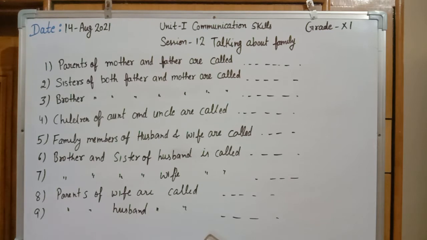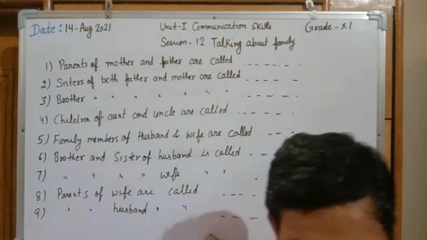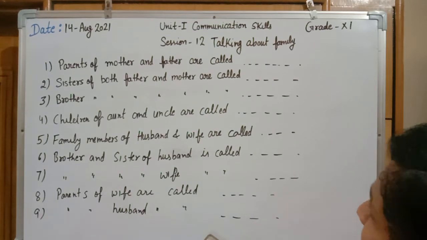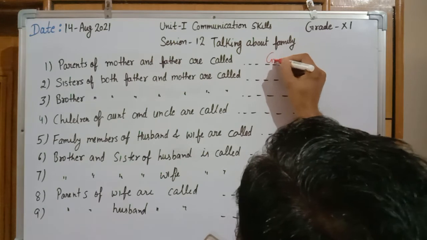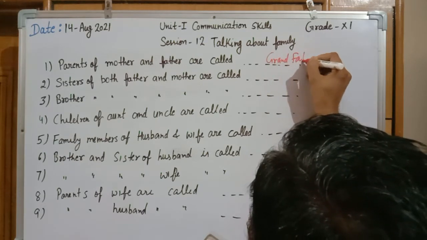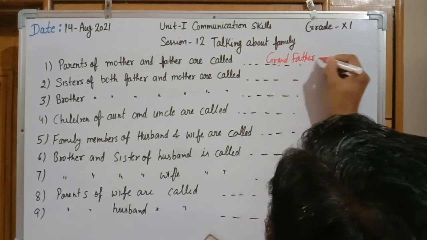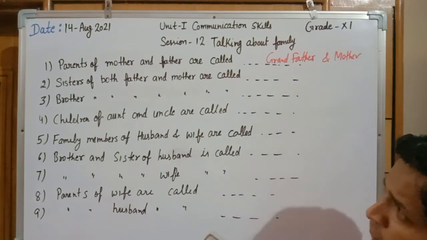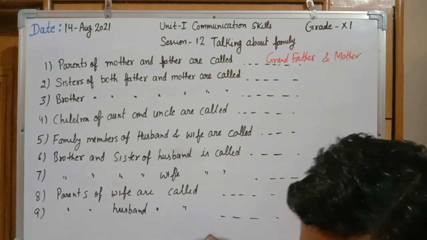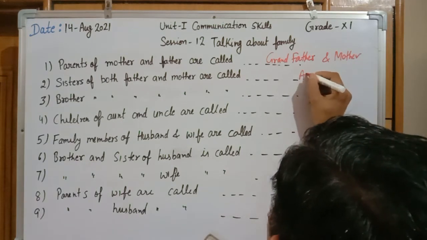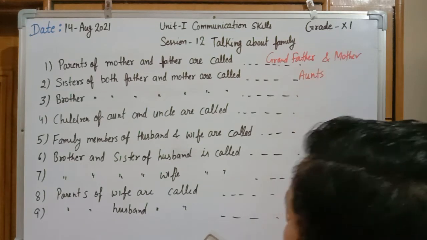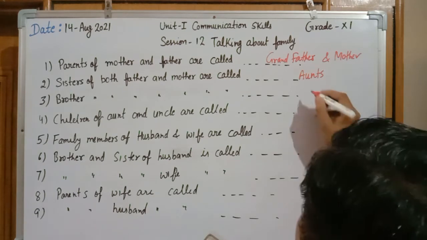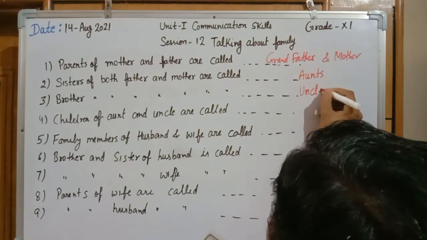Like, parents of mother and father are called, these are known as grandfather and grandmother. Second question, sisters of both father and mother are called, these are known as aunt. Brothers of both father and mother are called, these are known as uncle.